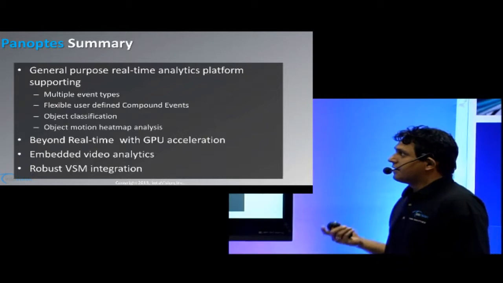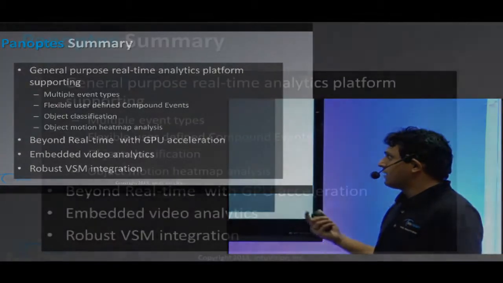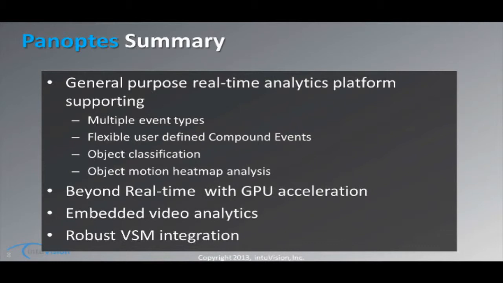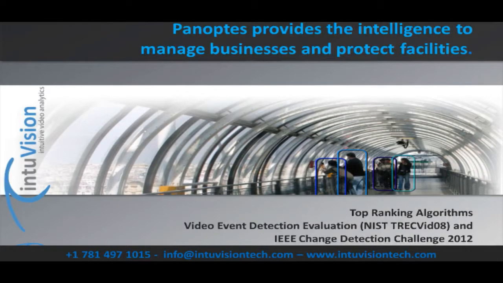So just to summarize, we are providing a real-time analytics platform which supports multiple event types. We exploit the GPU when possible, and we also support classification of objects and provide summary statistics for it. In addition to that, we also do embedded analytics on the Cisco cameras and have a very robust VSM integration. And finally, all our surveillance algorithms have been reviewed by government organizations. NIST TRECVID reviewed it, and we also had a challenge in IEEE last year in 2012, which we passed with flying colors.